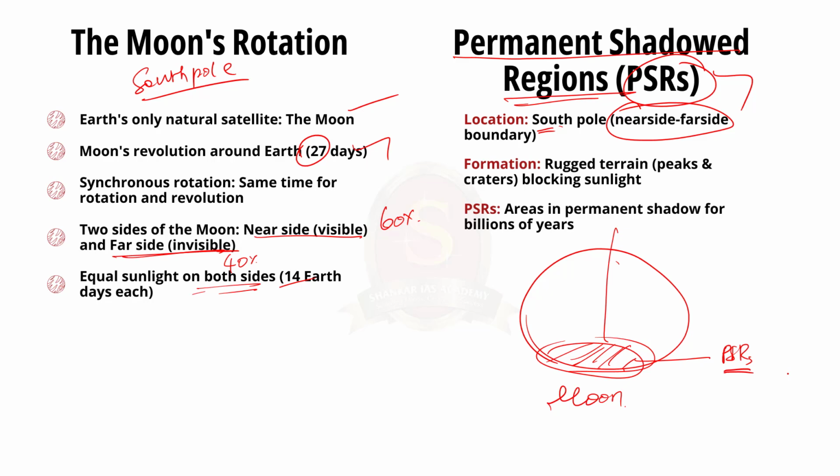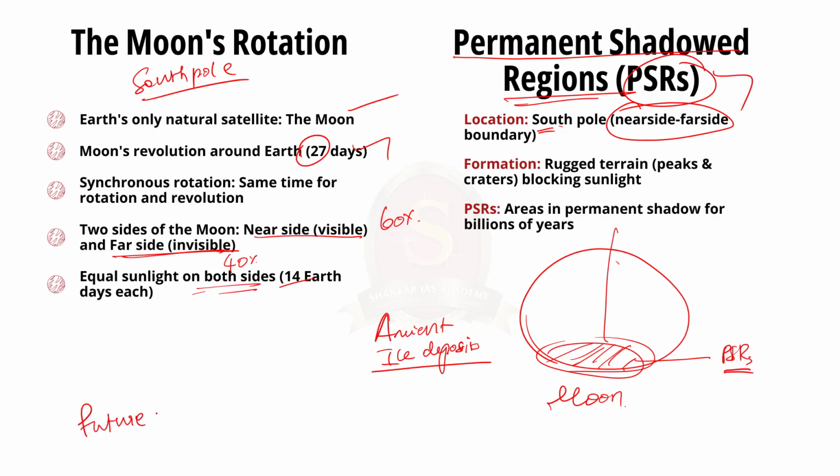Since they have been in darkness for billions of years, it is believed that they preserve ancient ice deposits. This was also confirmed by missions like NASA's Lunar Reconnaissance Orbiter and India's Chandrayaan-1. By leveraging the water ice and other materials found at the South Pole, future lunar bases could become self-sustaining.